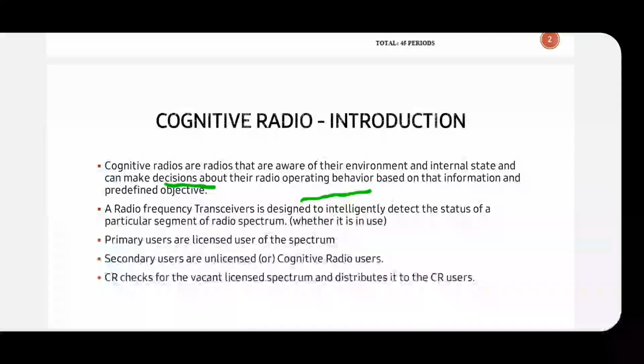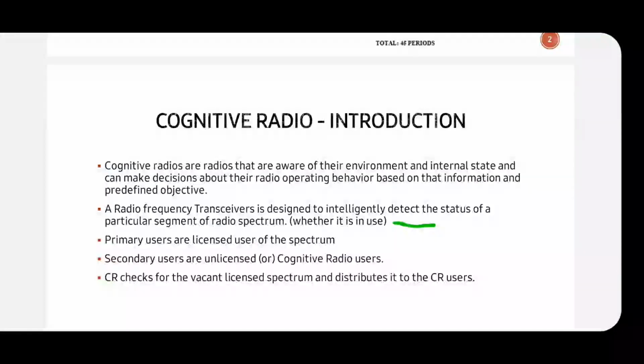For this, mainly there should be a transmitter and receiver, that is, radio frequency transceivers. The transmitter and receiver all use radio waves, and that's why it is called cognitive radio, software defined radio. Because radio waves are used here, the transceivers intelligently detect the status of a particular segment of the radio spectrum, whether the spectrum is vacant or not.